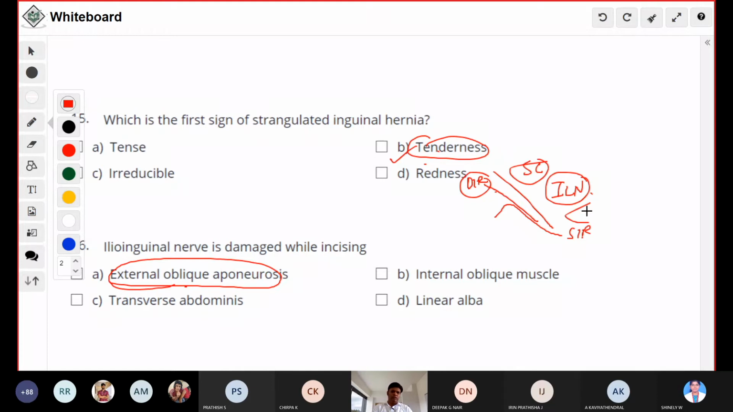So the ilioinguinal nerve is present along with the cord structures just below the external oblique aponeurosis. While we are cutting, you try to preserve the ilioinguinal nerve if possible. Okay.